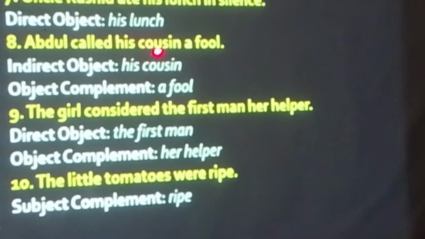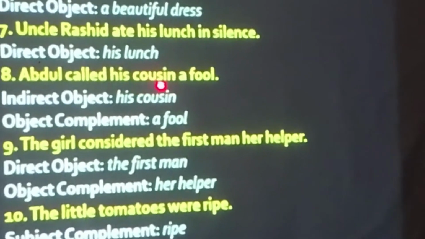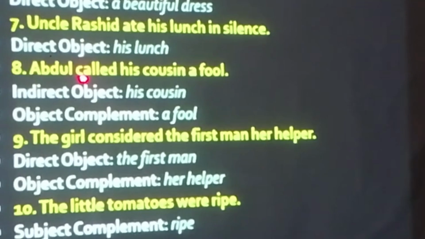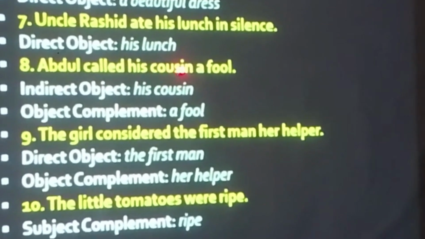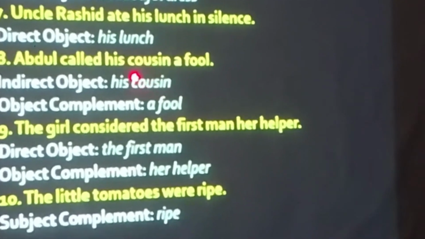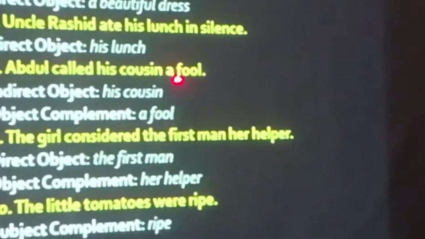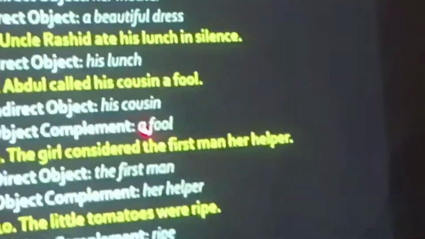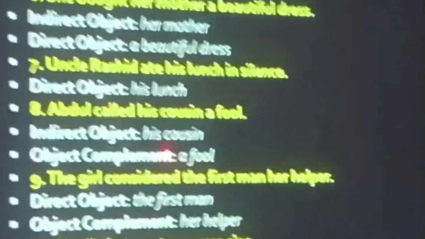So his cousin is also an indirect object and it is also an object, okay? So if I simply say Abdul called his cousin, Abdul called his cousin, what did Abdul call his cousin? Nobody knows, until and unless I write a fool. So that is the reason, it is completing the object. A fool is completing the object.